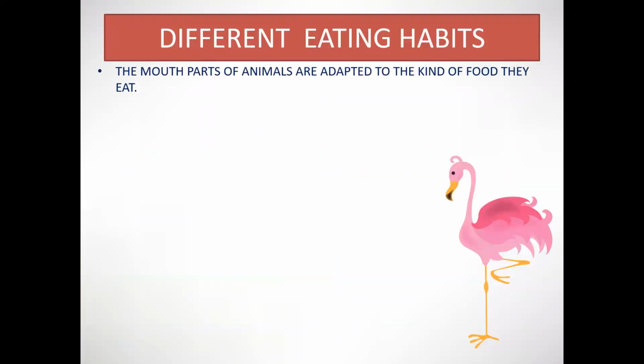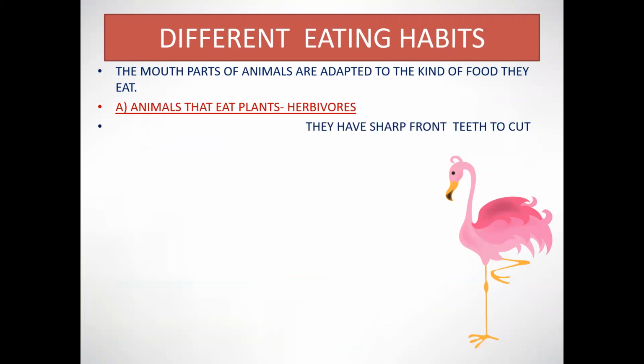Different eating habits. Different animals eat different kinds of food to stay alive. The mouth parts of animals are adapted to the kind of food they eat.